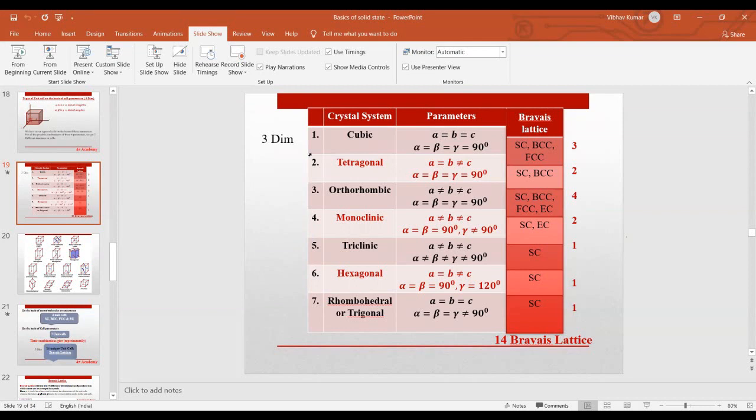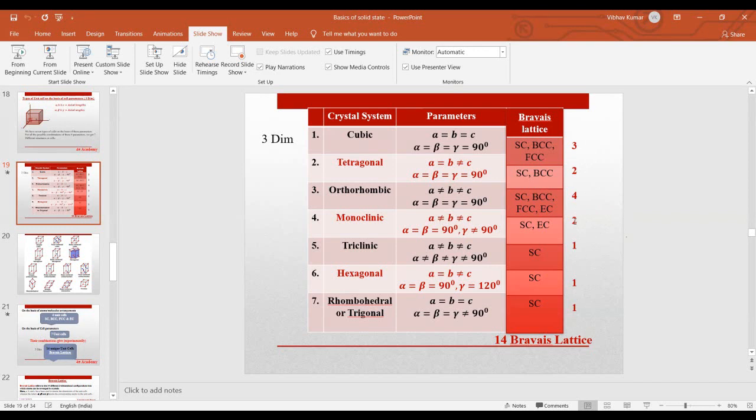On the basis of atom arrangement, we have 4 types of unit cells: simple cubic, BCC, FCC and end-centered. So for cubic also we should have 4 types of unit cells, and for each of these categories we should have 4 different types of unit cells on the basis of atom arrangement. But we have written only these numbers here, meaning not 4, it's 3, not 4, it's 2, and so on.